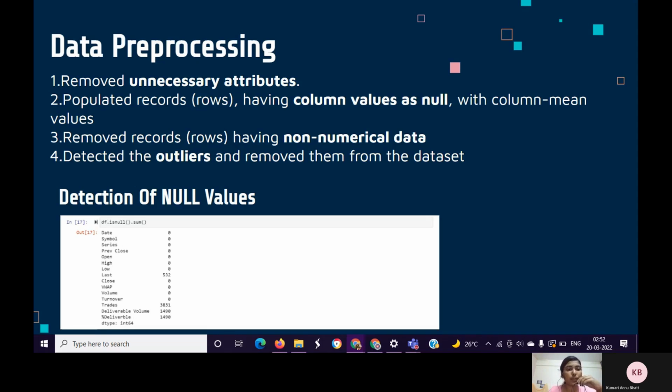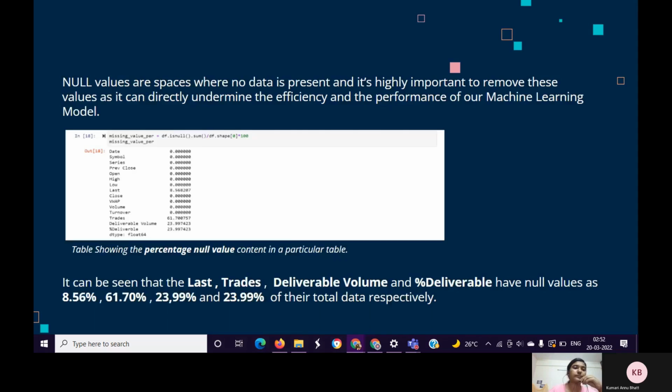The table shows the total sum of null values present in a particular column. This output cell clearly shows that there are some null values present in our dataset. These null values are spaces where no data is present, and it's highly important to remove these values as it can directly undermine the efficiency and the performance of our machine learning model. This table shows the percentage null value content in a particular column. It can be seen that the last trade, deliverable volume and percentage deliverable have null values as 8.56%, 61.70%, 23.99%, and 23.99% of their total data respectively.